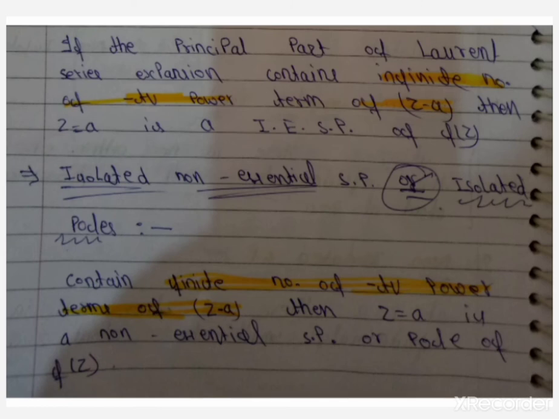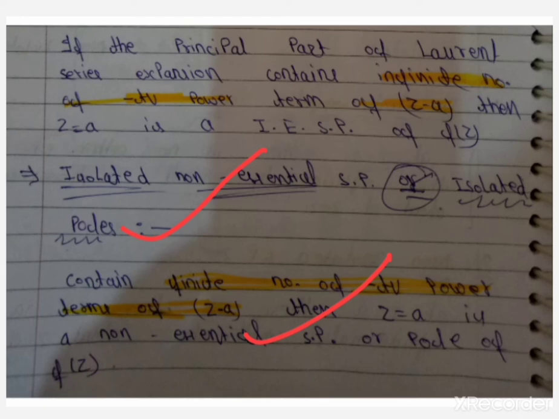So those points are called isolated essential singular points, and the non-essential ones are called isolated poles. And what is an isolated pole? If f of z contains a finite number of negative power terms of z minus a, then z equal to a is a non-essential singular point or pole of f of z.